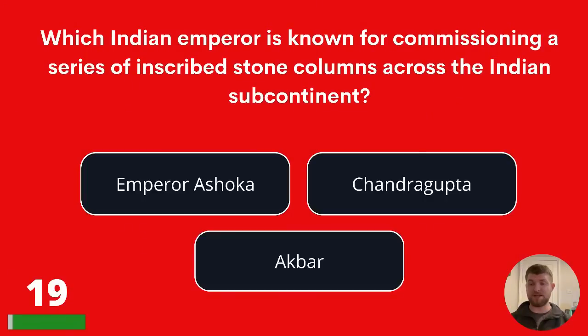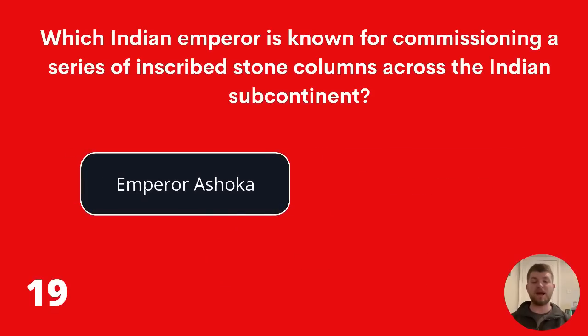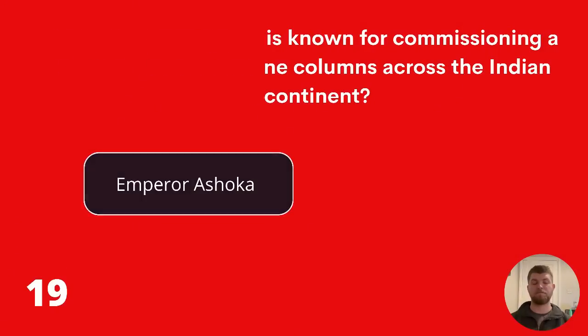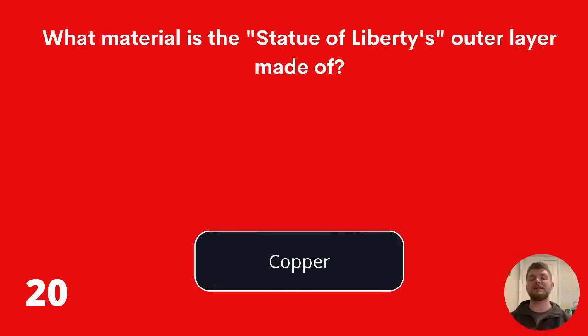Which Indian emperor is known for commissioning a series of inscribed stone columns across the Indian subcontinent? Emperor Ashoka, Chandragupta, or Akbar? The answer is Emperor Ashoka. 20. What material is the Statue of Liberty's outer layer made of? Steel, iron, or copper? The Statue of Liberty's outer layer is made out of copper.